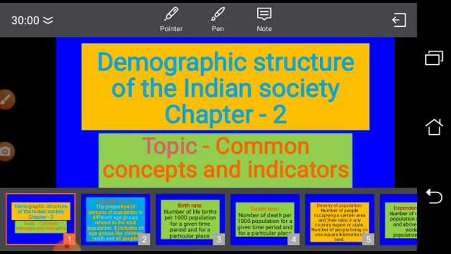Today we are going to learn demographic structure of the Indian society, chapter 2, and today's topic is common concepts and indicators. These common concepts and the indicators are related to this demographic structure. As you know, demography is a systematic study of populations, and there are two types of demography: social demography and formal demography. So today we will learn some of the common concepts and the indicators of this demography. So let us start the class.